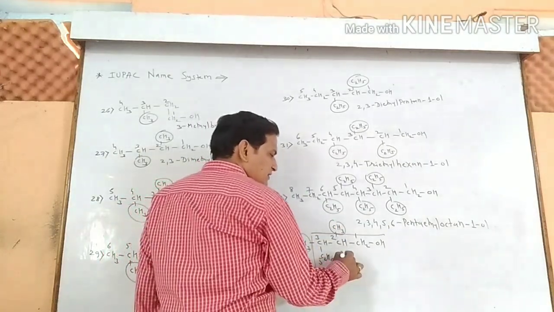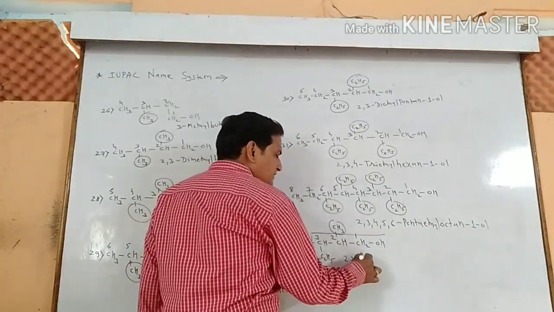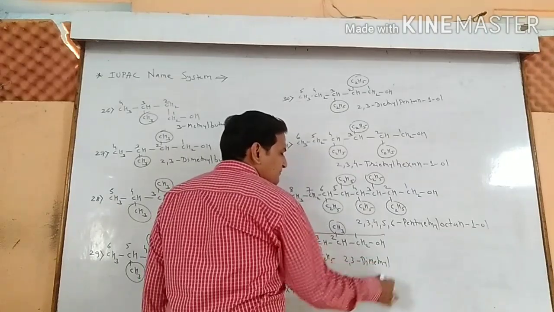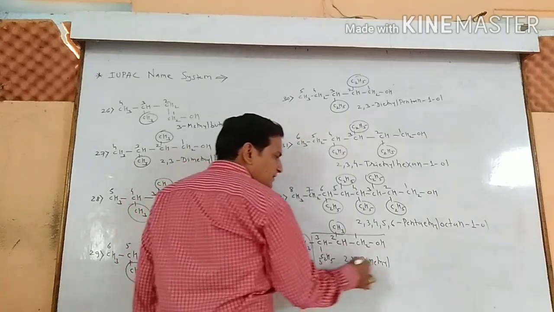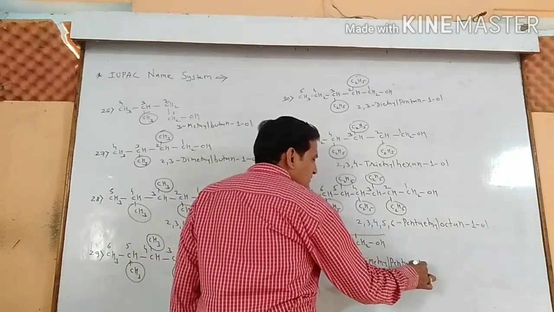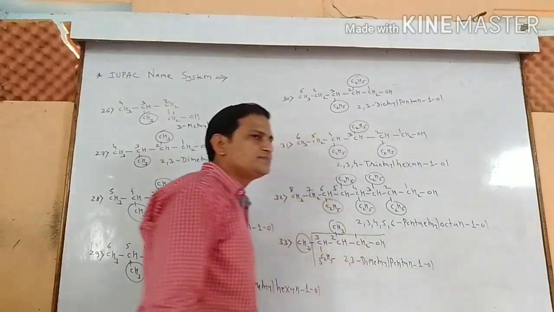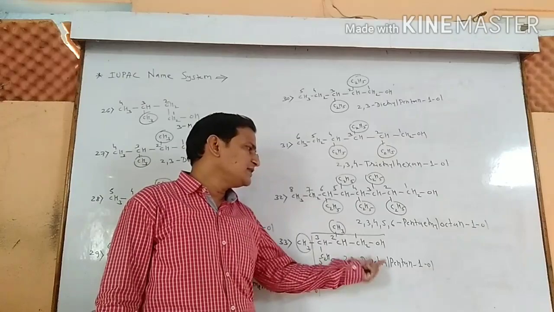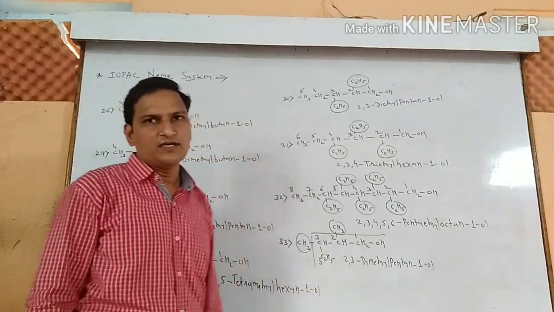Name will be 2, 3 dimethyl. 2 methyl groups are there. Dimethyl pentane 1-OL. Name of the compound is 2, 3 dimethyl pentane 1-OL.